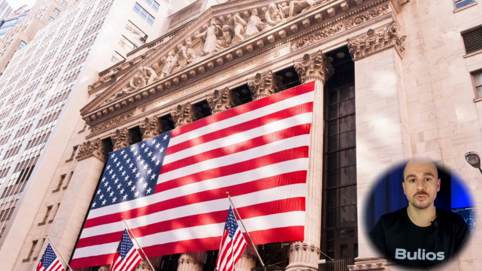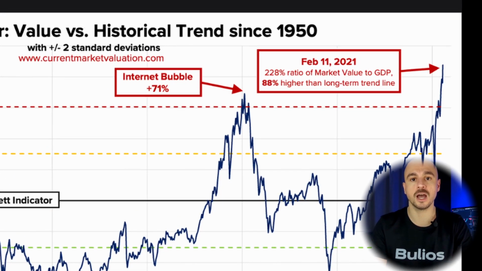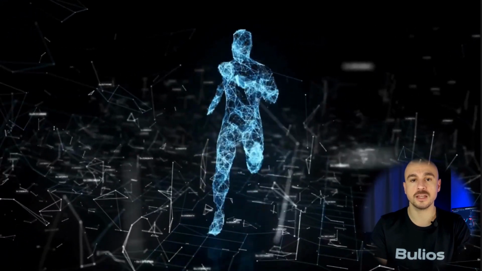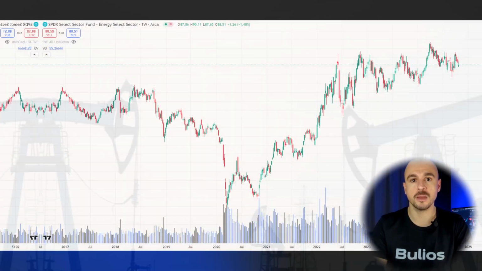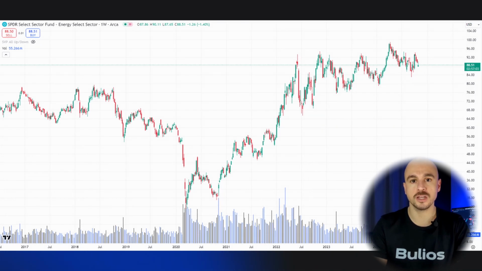Other tips from Wall Street analysts for investors include watching sector trends. For example, if Buffett's indicator is high, but certain sectors, like technology or energy, are still showing strong growth and innovation, it may be wise to focus on stocks in those sectors. It's also important to keep a long-term perspective in mind. Markets may be overvalued, but investing in quality companies with strong fundamentals can still yield gains.